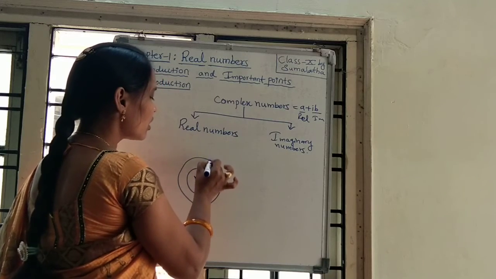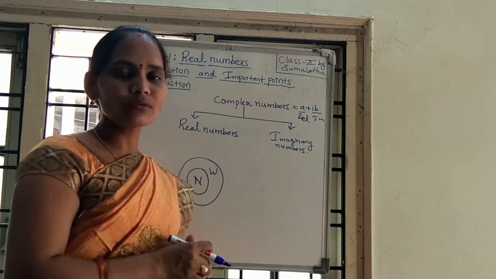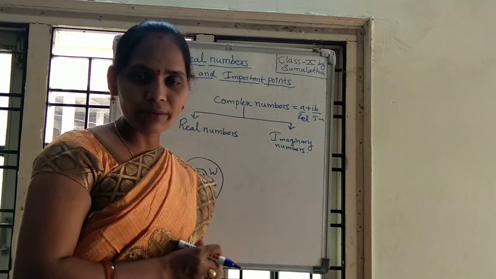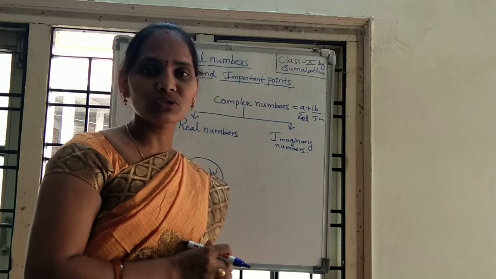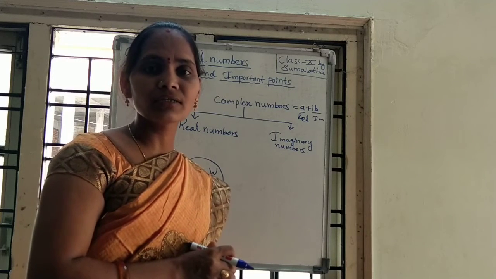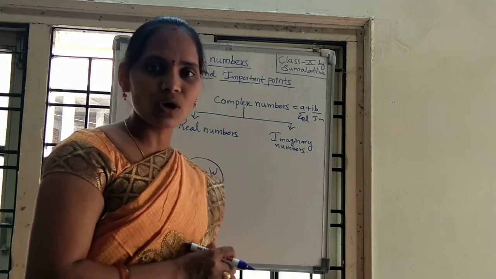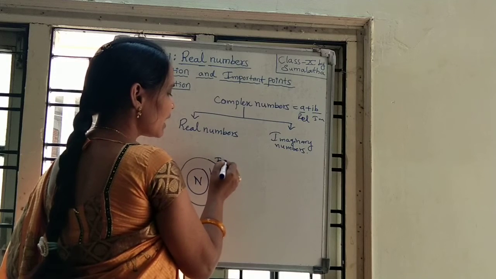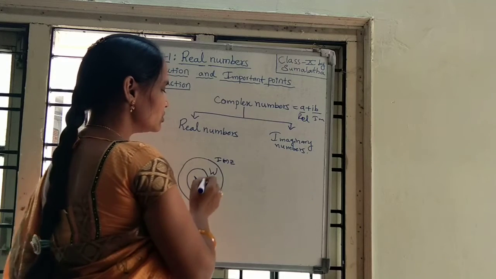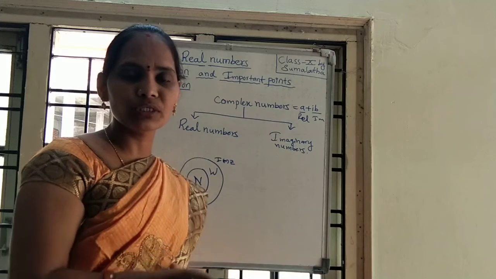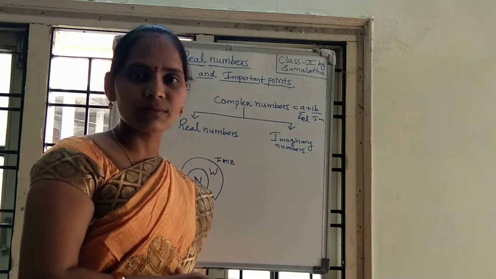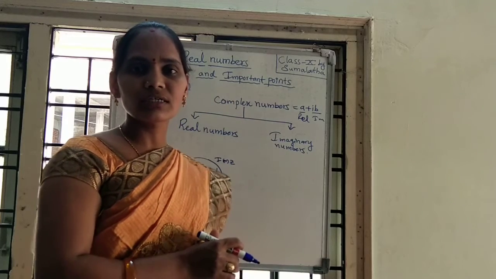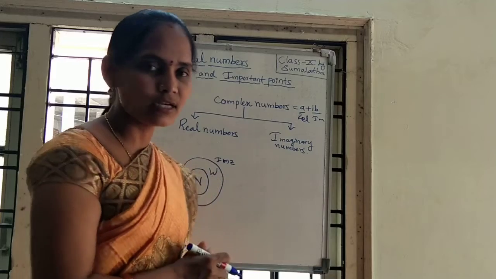Next you have integers. If you add negative numbers to the whole number set, you will get a new collection of numbers. That set is called integers, represented by I or Z. Here you have two types: the positive integer set, represented by I plus or Z plus, and the negative integer set, represented by I minus or Z minus.